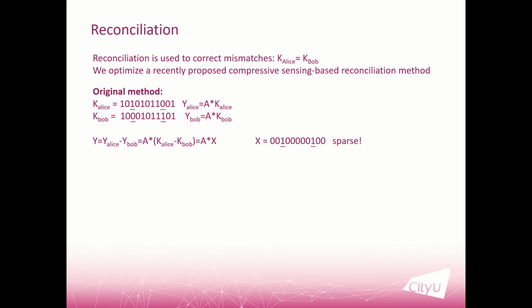The idea of this method is, suppose we have key Alice here, and key Bob here, and we suppose there are two mismatches. Then Alice calculates Y Alice like this, and Bob calculates Y Bob like this.